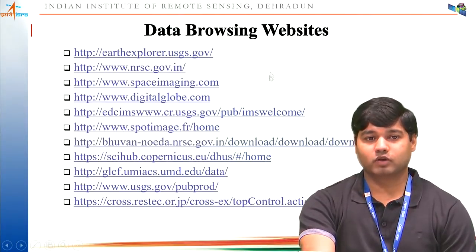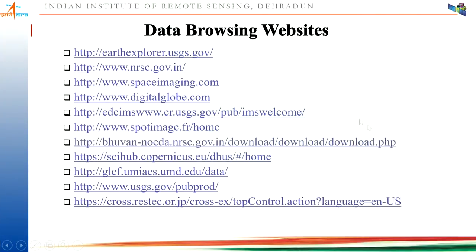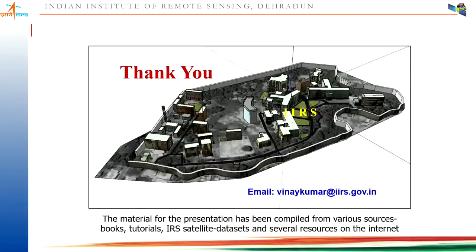These are a few of the data browsing websites. So the Bhuvan website which you can use, or the NRSC website you can use for downloading our Indian satellite data, and for different other countries' satellite data you can use other websites. Like for Sentinel satellites we can use SciHub and the Copernicus website for downloading the Sentinel series of satellite data. For downloading ALOS data you can use this particular website, and Earth Explorer is one of the good websites for downloading different satellites. Thank you.